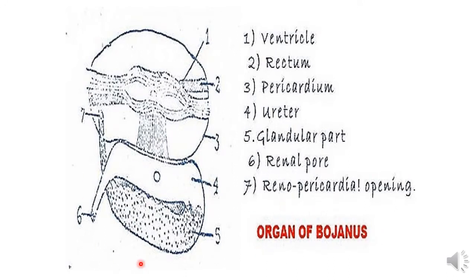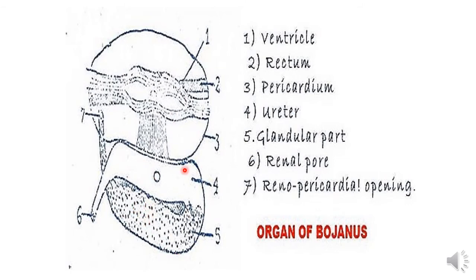This organ of Bojanus lies just below the pericardial membrane on either side of the vena cava. If you see in this position here, somewhere in this position there is the vena cava, and right on either side, this part is the front part of the kidney, or one kidney.